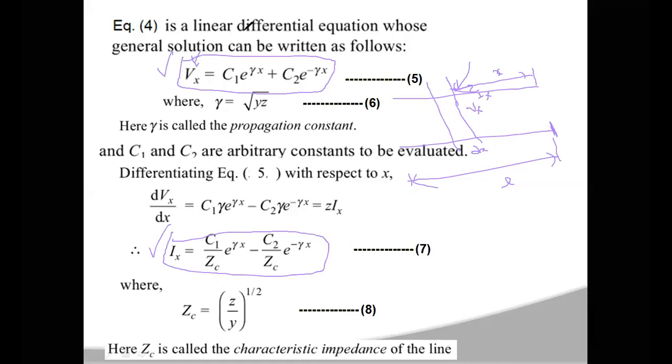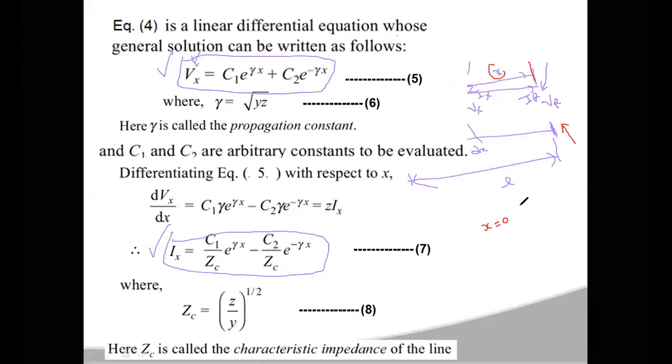To evaluate C1 and C2, you have to consider the receiving end terminal values. At the receiving end, what is the x value? This is the receiving end, where you have the voltage VR and current IR. At the receiving end, the value of x will become equal to 0.